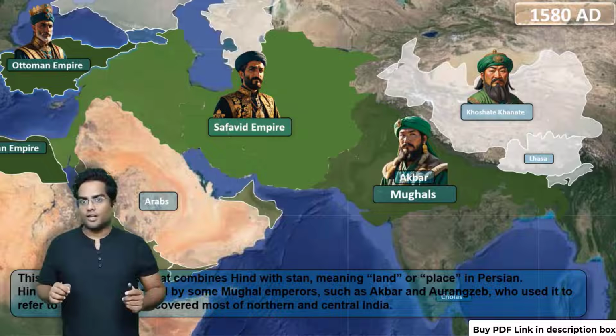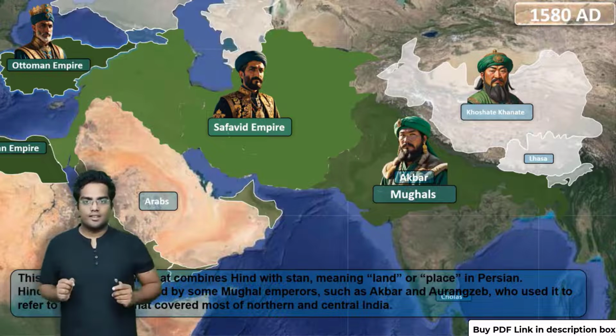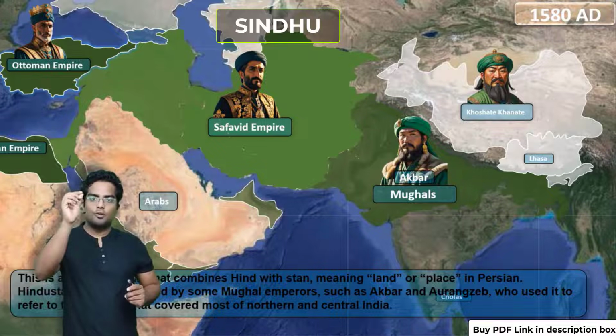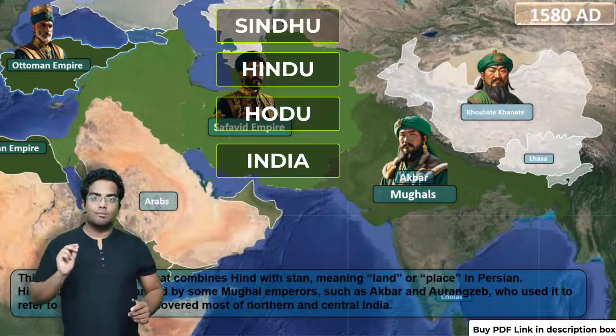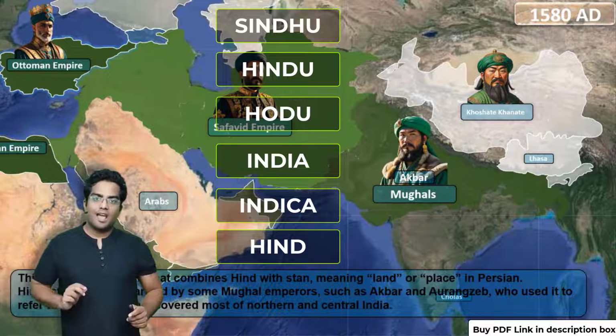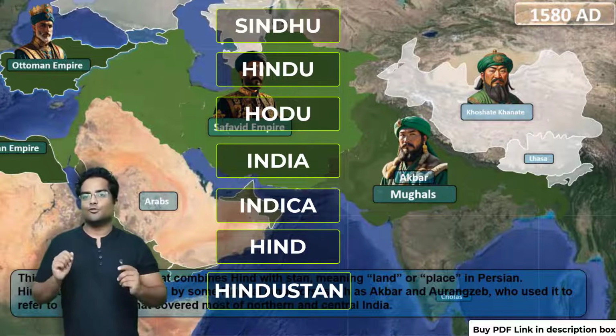So we have learned how Sindhu became Hindu, it became Hodu, it became India, it became Indica, and finally Hind, and at the last, Hindustan.